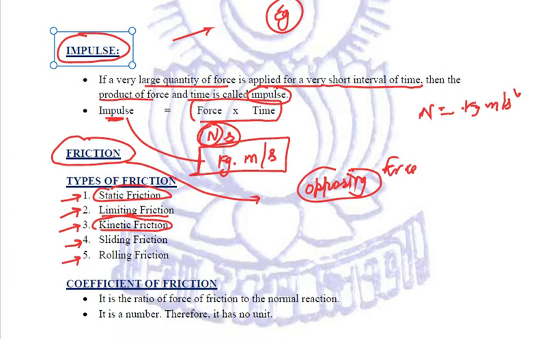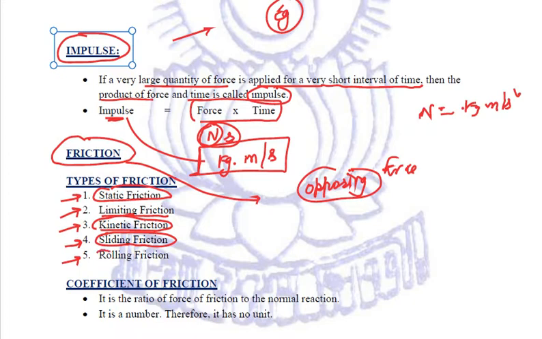Correct? Let us see the next type of friction, sliding friction. Self-explanatory, with the name sliding itself, we can relate that this is the type of friction which comes into play when one body slides over the surface of another body. So one thing is that if a body is moving in a straight line horizontally on a particular plane, it is called kinetic friction. But if it is sliding on some other body, then in that case it is called sliding friction.